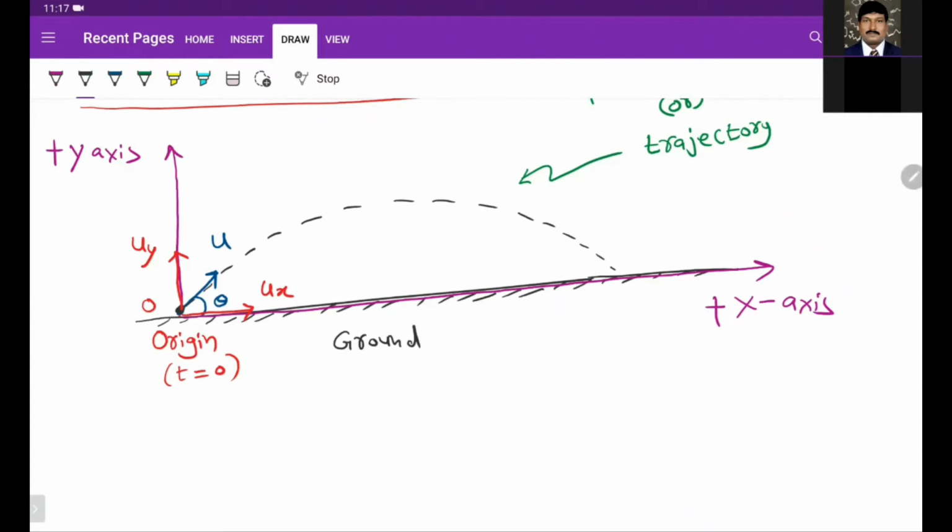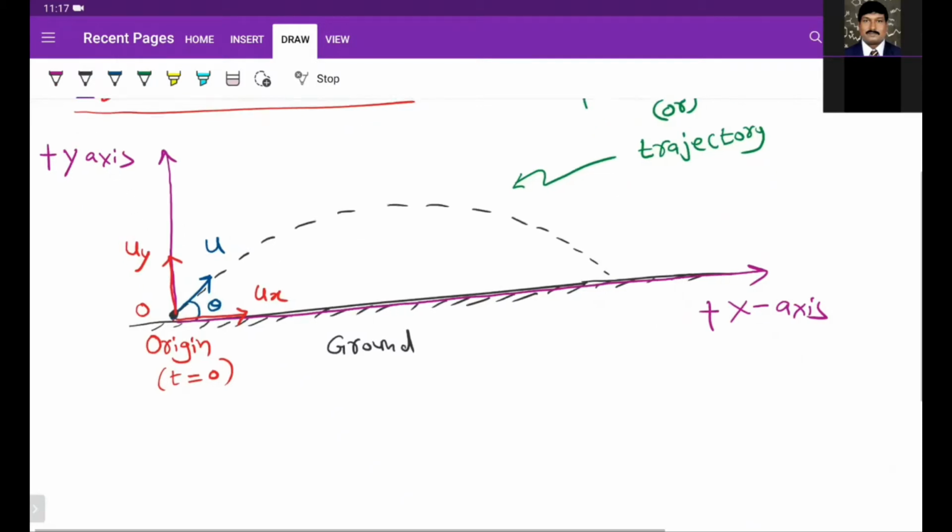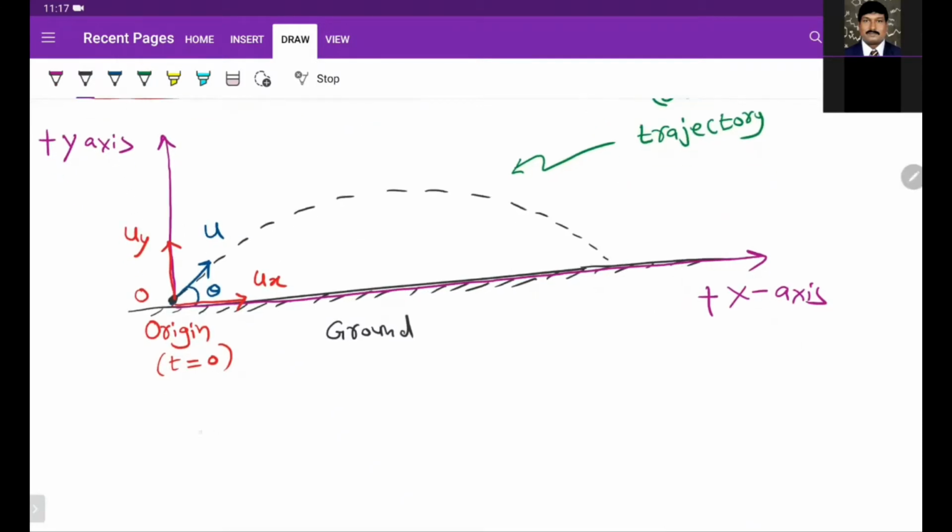So what is ux? Ux is u cos theta, the initial velocity along x-axis. Similarly, uy is u sin theta.